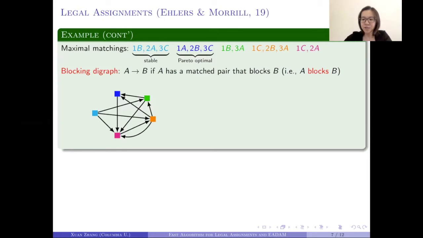Next, let me introduce legal assignments. I'm going to first introduce the ideas behind legal assignments, followed by the formal definition and the results that were already shown in Ehlers and Morrill.